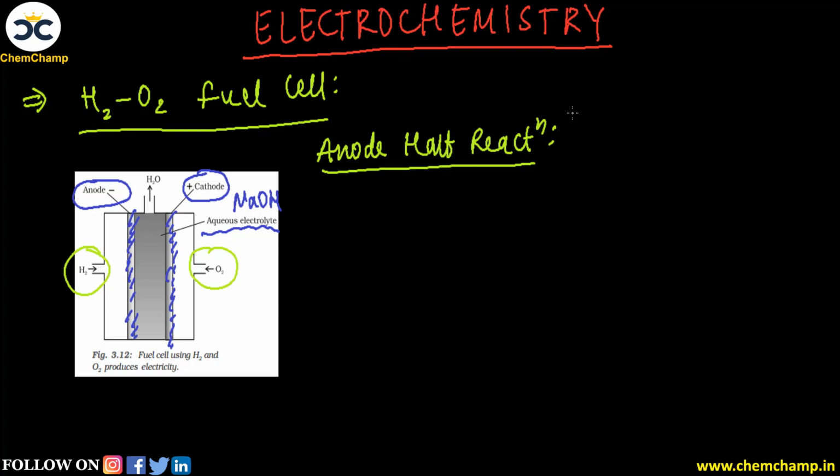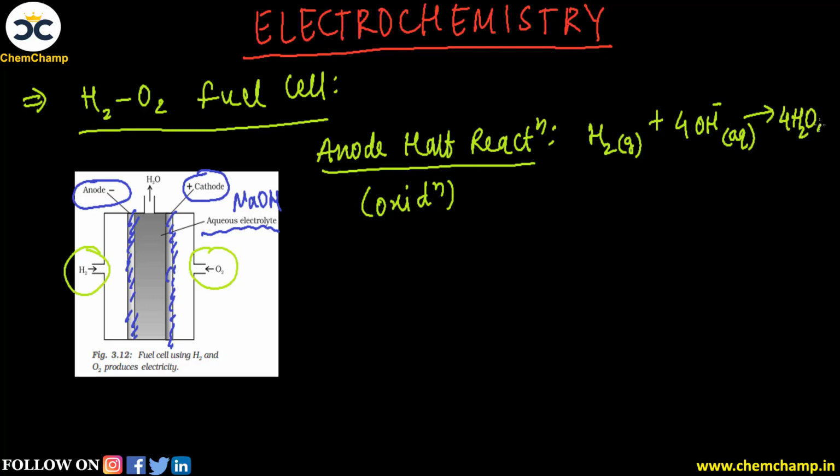ठीक है, remember always REDCAT, that is reduction will happen always at cathode. So यहाँ पर हम oxidation लिखेंगे, oxidation half reaction at anode, and here hydrogen will convert into a positive ion. So यहाँ पर हम लिख सकते हैं H2 gaseous plus 4 times OH minus ion, that is in aqueous form. It will give you 4 water molecules H2O in liquid form and plus 4 electrons are released.